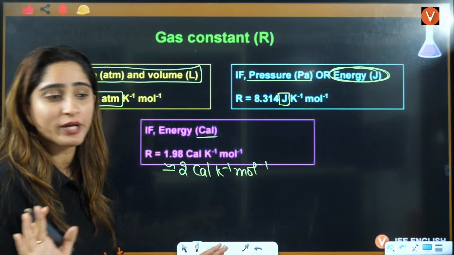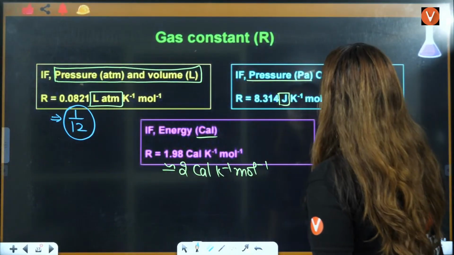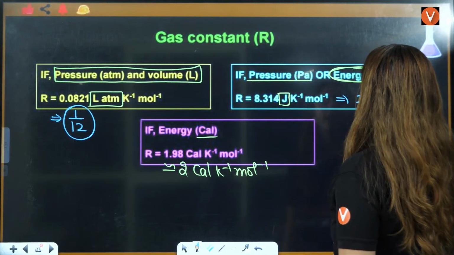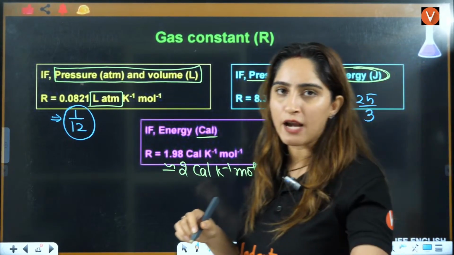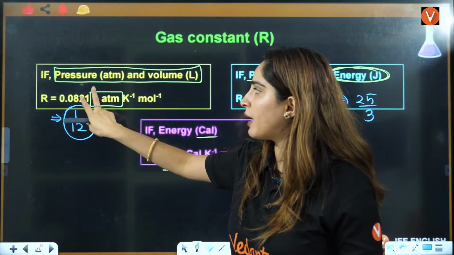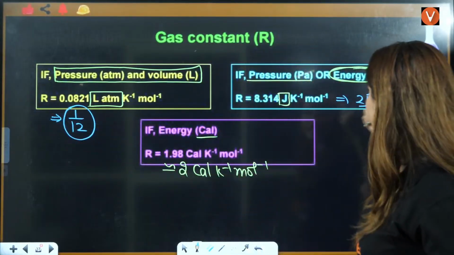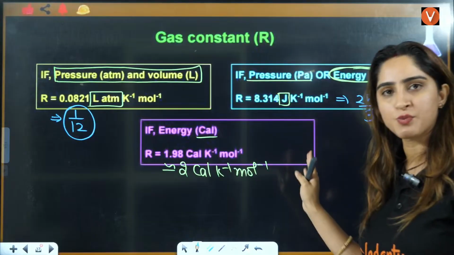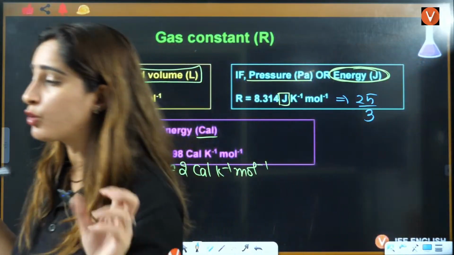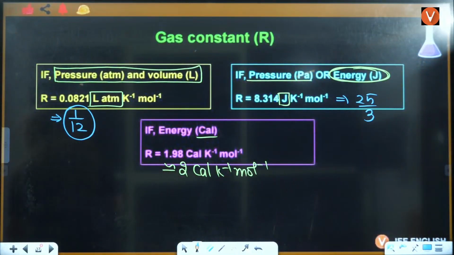It will be less time consuming. In this, you can use 25 by 3 as well. You can bring out the calculator, divide 1 by 12, it will be approximately this value. 25 by 3 will be approximately this value. So that also you can use. Okay, everybody? Right?